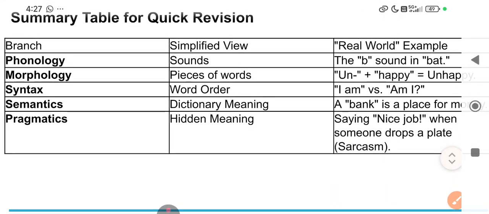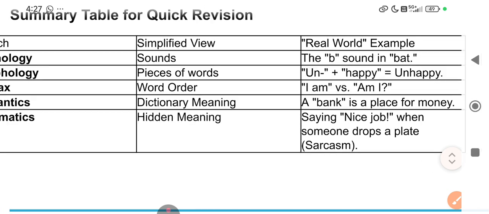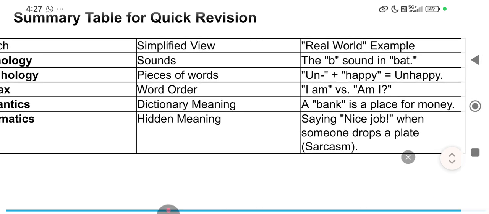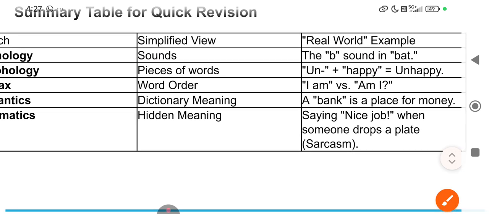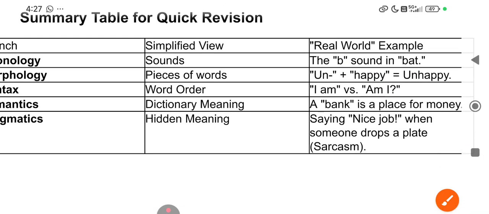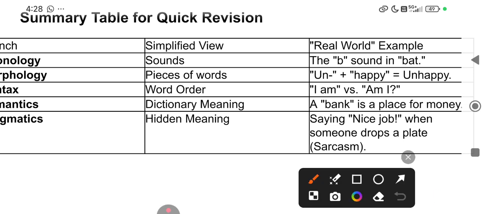Phonology is the study of sound, right? B in bed, C in cat, D in dog, right? Morphology is pieces of words. Unhappy or unhappily, you can say. Then the third one is syntax.